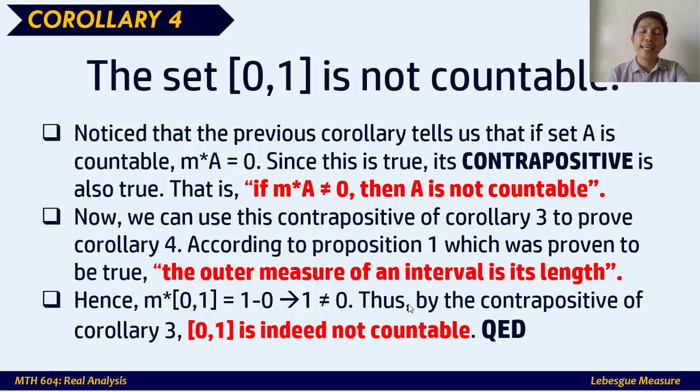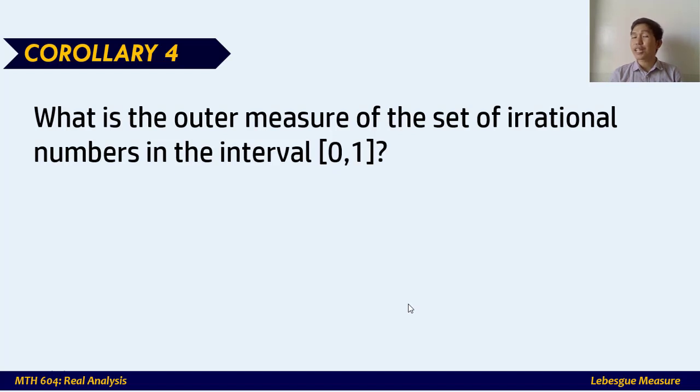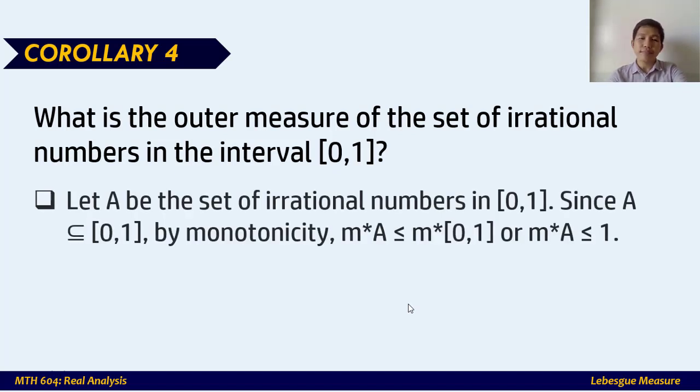Now if you apply this in terms of irrational numbers, for example, what is the outer measure of the set of irrational numbers in the closed interval from 0 to 1? So we are going to find the outer measure of the set of irrationals. Now, let's consider this. Let A be the set of irrational numbers from the closed interval 0 to 1. Then we can say that A is a subset of that interval.